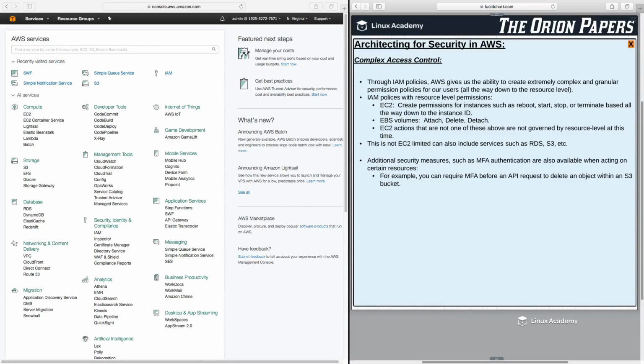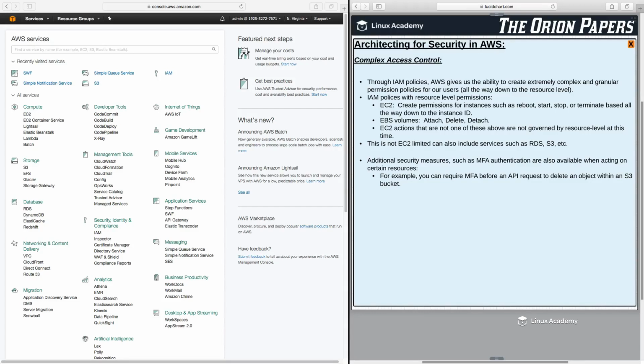So you can get extremely granular and complex if you want to with your IAM permission policies. Now, for EBS volumes, your options are to attach, detach, or delete an EBS volume. So you can have a certain set of users only be able to attach EBS volumes to an EC2 instance, or only be able to detach EBS volumes from an EC2 instance.